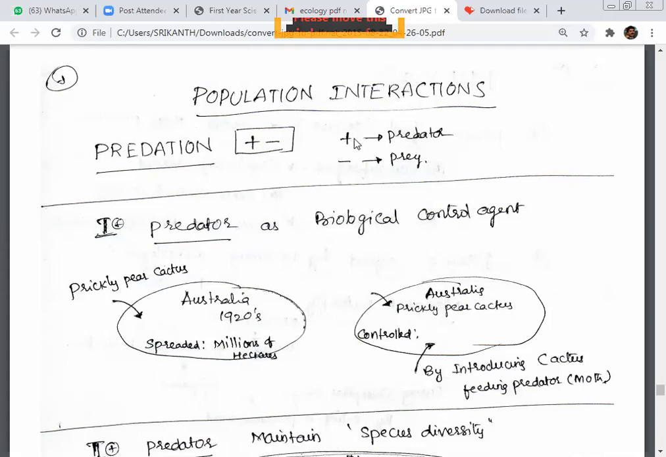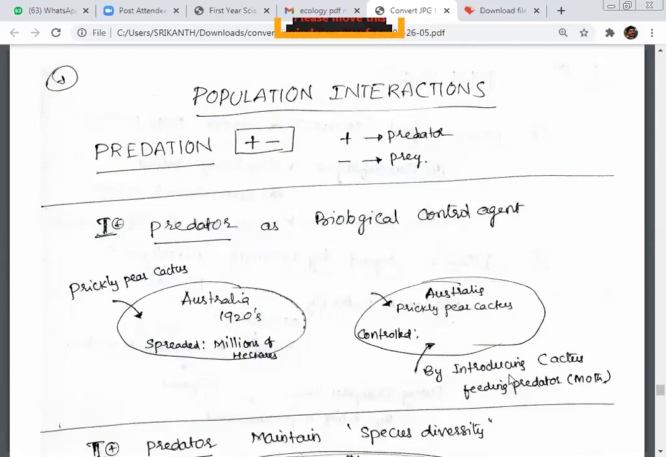Next, in population interaction, predation is plus minus. One is plus, meaning the predator benefits; the other is minus, meaning the prey gets affected. So, some features of predation: predator as a biological control agent. We have an example: in Australia in the 1920s, the prickly pear cactus was introduced and spread over millions of hectares. To control it, the cactus-feeding predator moth was introduced.